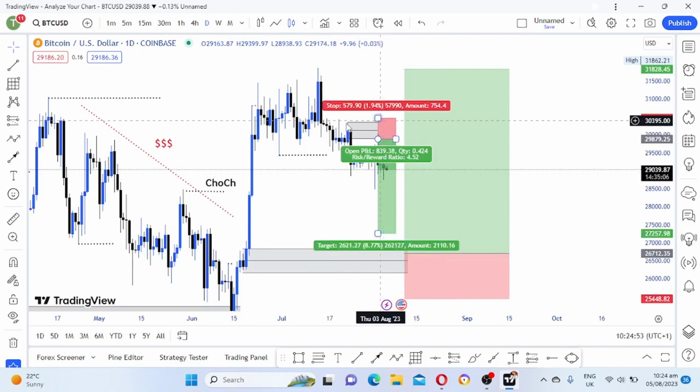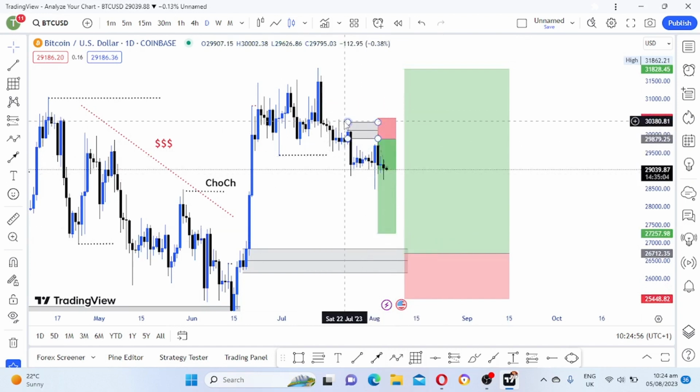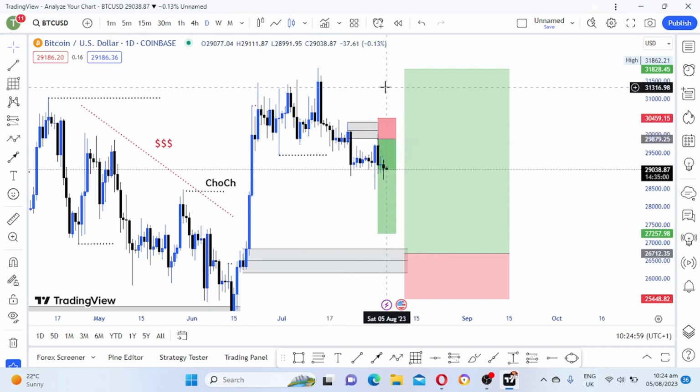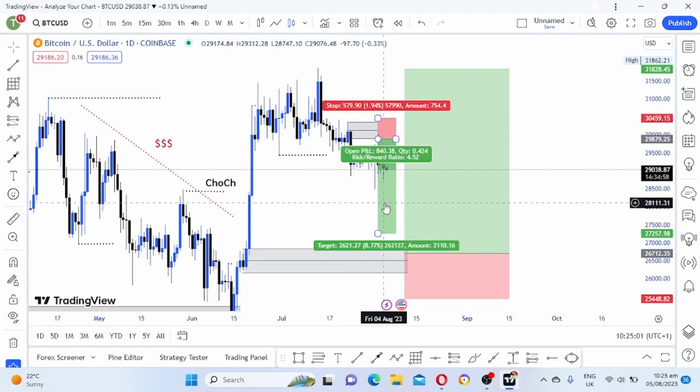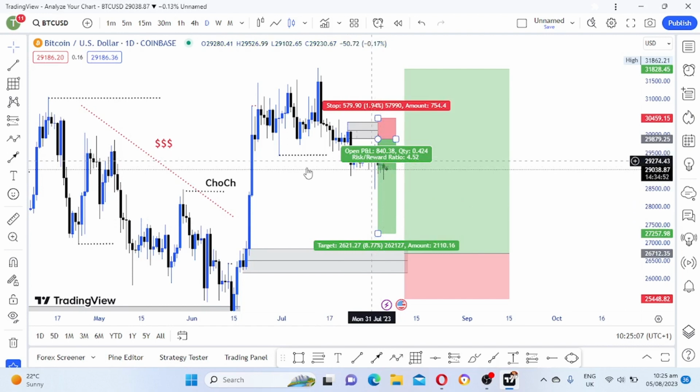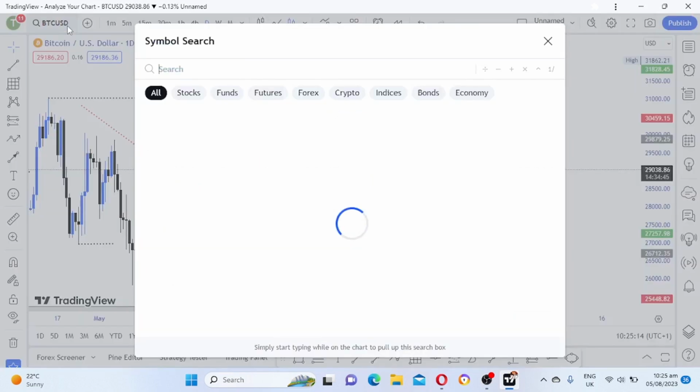Or if we break structure to the upside, and then if we have a change of character to the upside, then that is where I will look to buy. So for now, I'm just waiting for price to come back at this zone. We are no more interested in buys for now. I'm in a sell after a break of structure to the downside here. So I'll just be patient. That's my view on Bitcoin.